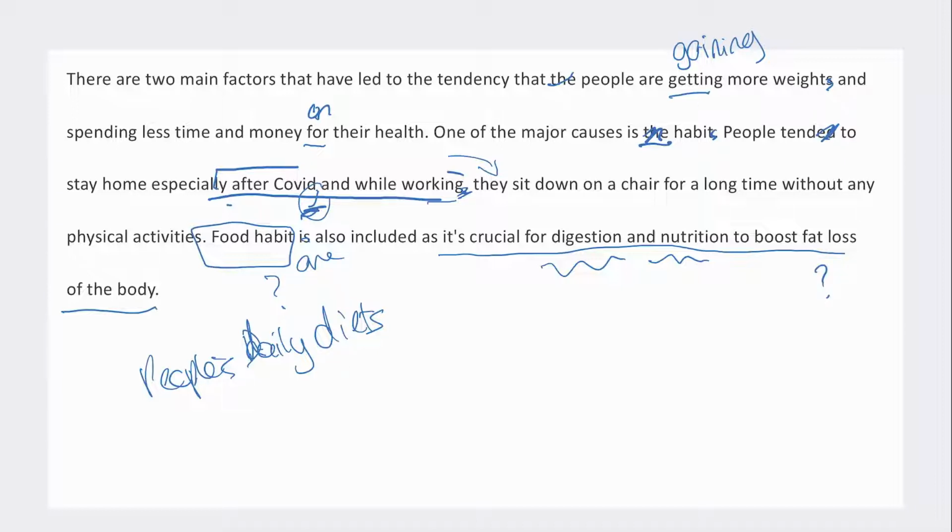We've also changed topic. Okay, so we've gone from physical activity suddenly to diet. So I think that for task achievement, you need to fully explain your ideas and give examples. So for this person, I would say focus on the physical. You don't need to mention everything in your IELTS essay. Focus on the physical and give more detail. Give me an example. Explain your logic more clearly. Okay, use linking words to create a chain link of sentences. Because I feel like you've mentioned food in the last sentence, and it sort of feels like, oh, we're talking about food, but you only wrote one sentence, so you didn't explain in detail.